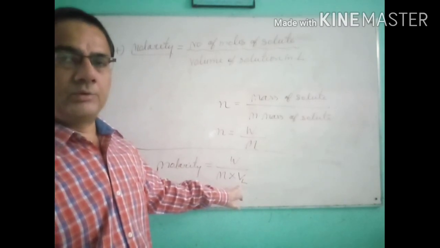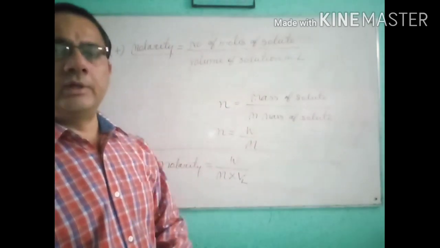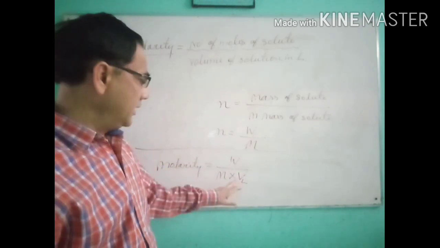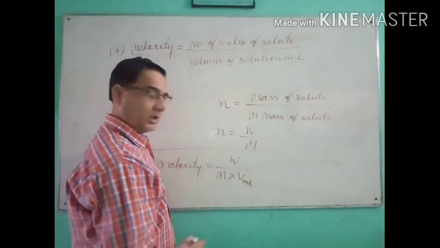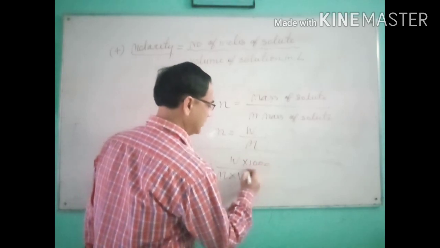So in that case, what to do? If it is given in ml, the first way is that you convert it into liter first and then put the value. And the second is, here you use the value in ml, and upside you multiply by 1000.